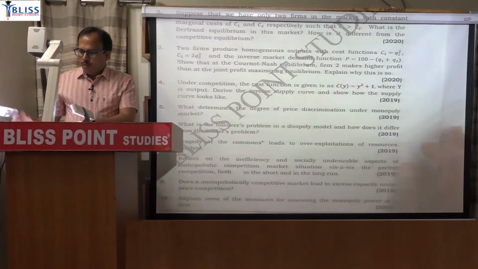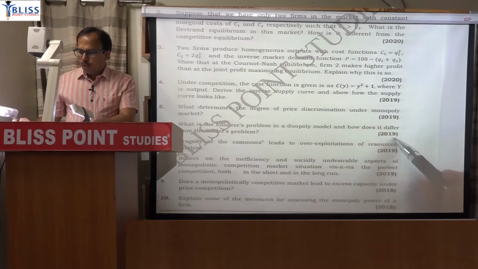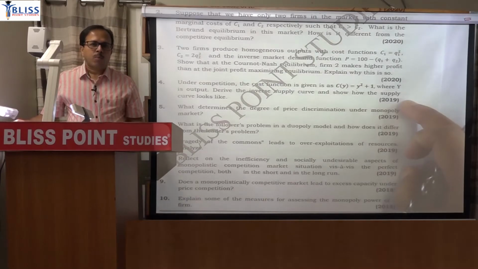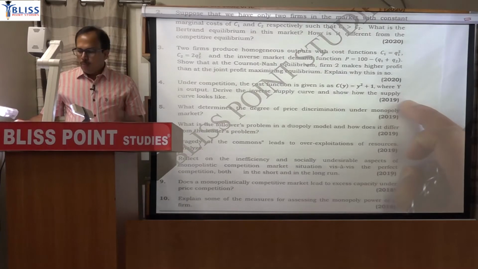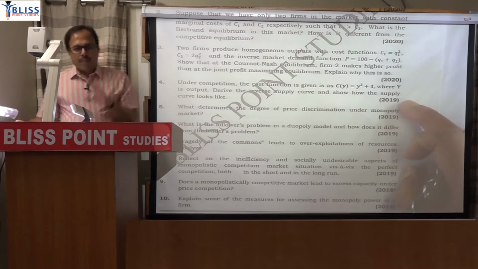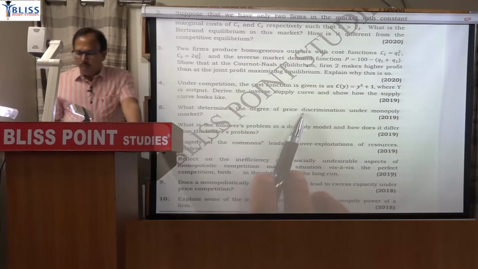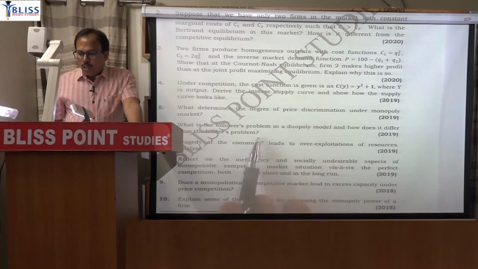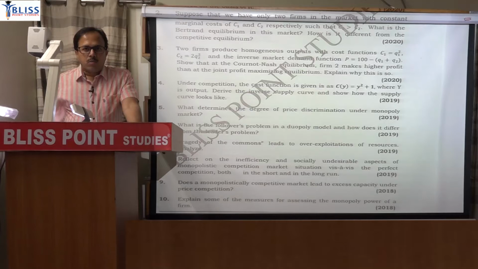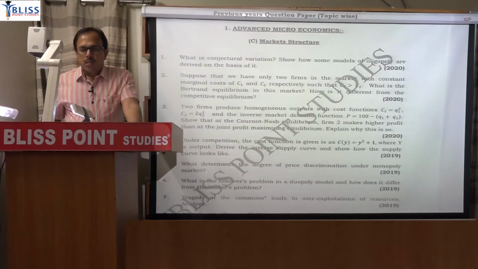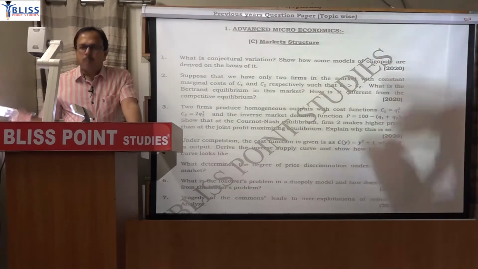But in 2019 you will find 1 question, 2, 3, 4 and 5. There were 5 questions from market structure topic in micro, but the composition of those 5 questions was: 1 question from perfect competition, another from monopoly, a third from oligopoly, a fourth from monopolistic. So well represented, all aspects from market structure were asked. But in 2020 only the oligopoly topic has been tested.